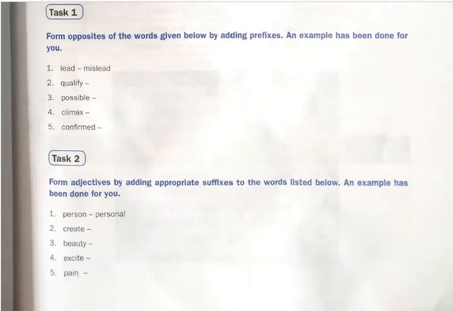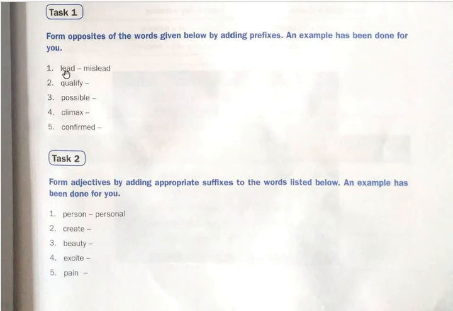Now task 1. Now grammar part and vocabulary, we are into task-based learning. You are given exercises and you will be doing those, finding out the words and writing the answers down. So task 1 for you is to form opposites of words given below by adding prefixes. An example has been done for you.